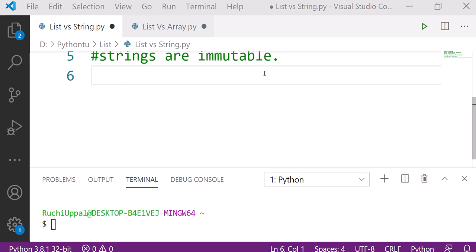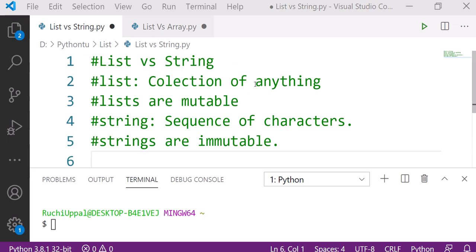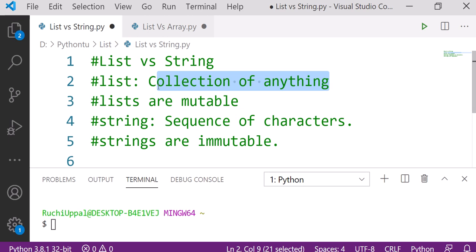I am again back with a new video, that is list versus string. So here we will talk about list and string. What is list? We already read about it. List is a collection of anything. Anything means you can have characters also in the list. You can have integers also in the list. But lists are mutable. What is the meaning of mutable? It means you can change them, you can update the list, you can delete anything from the list. So these are the lists.